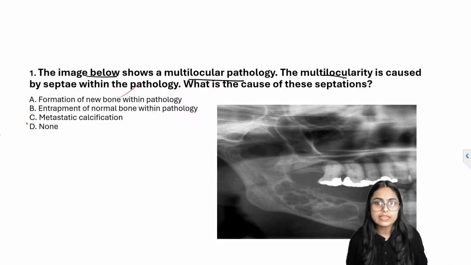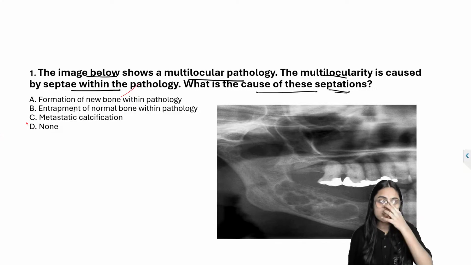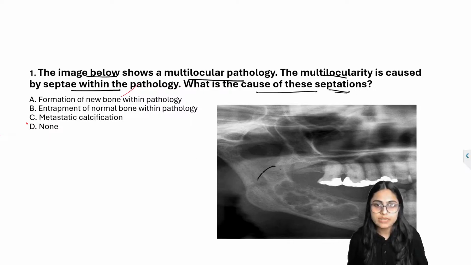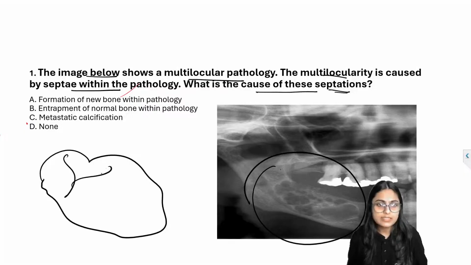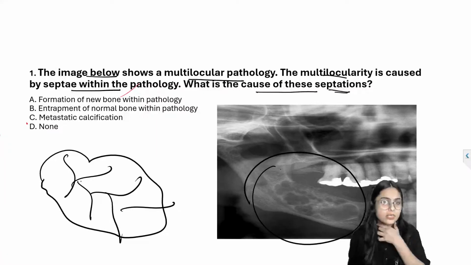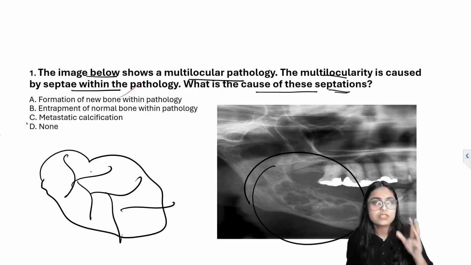The multilocularity is caused by septae within the pathology. What is the cause of this septation? This is a last year PYQ, the 2024 NEET had this question. They have given a multilocular pathology in the posterior mandible region, and they are asking: the septae that form inside this multilocular pathology are due to what? What is the cause of this septation?